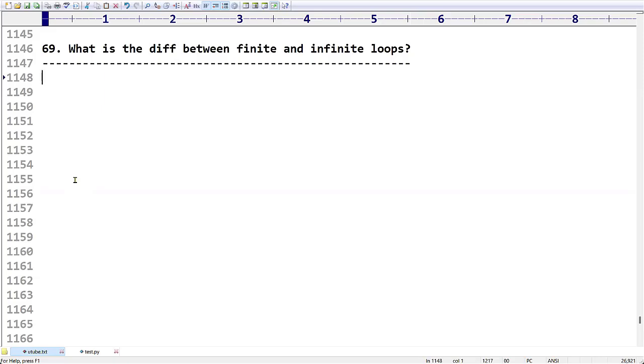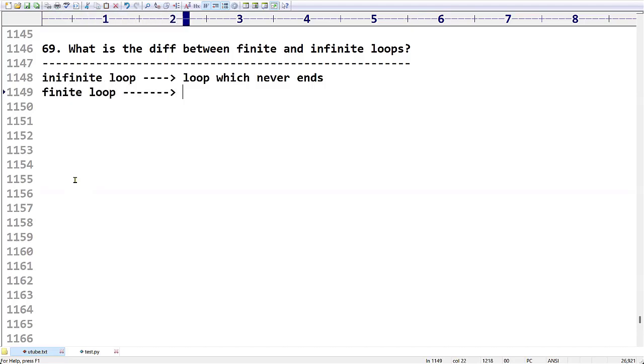It's very simple. Finite loop means what? It is going to execute a fixed number of times. Infinite loop means what? It is a never ending process. The loop which never ends. Finite loop means the loop is going to terminate at finite steps.